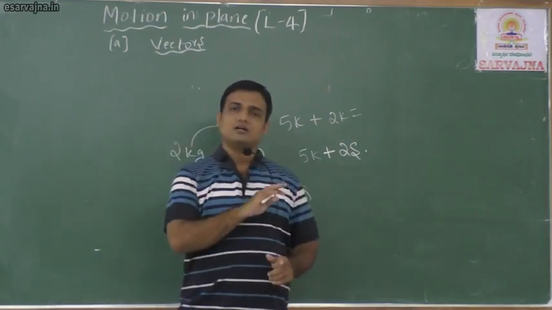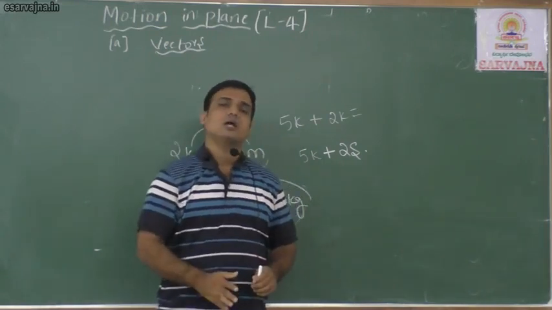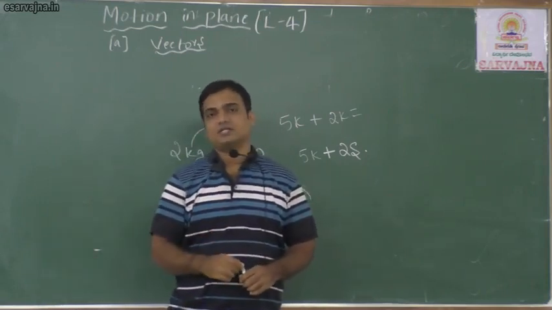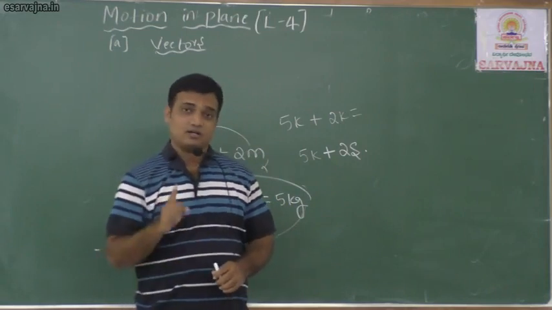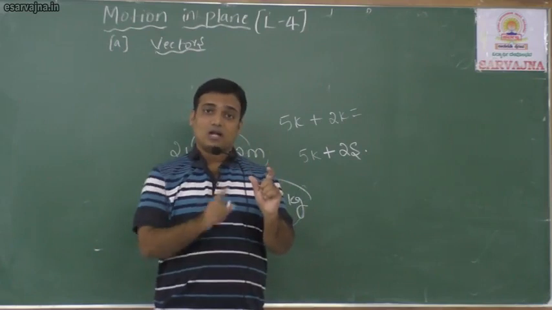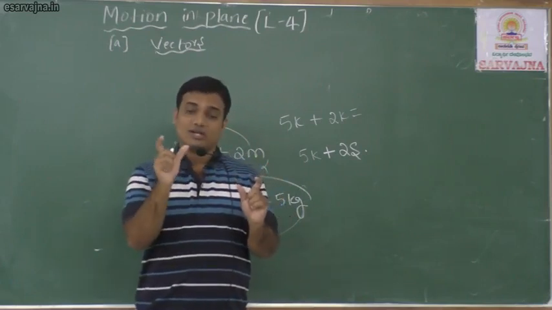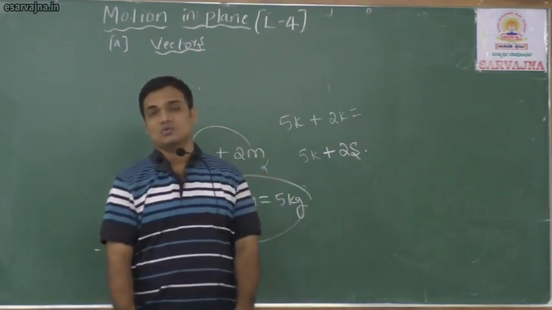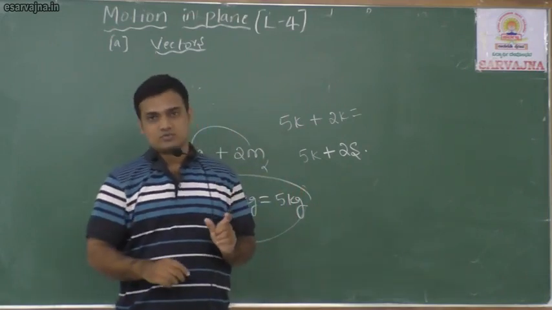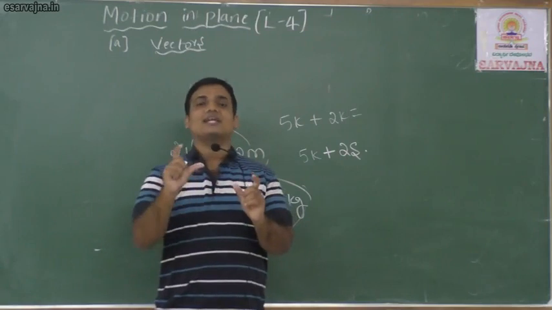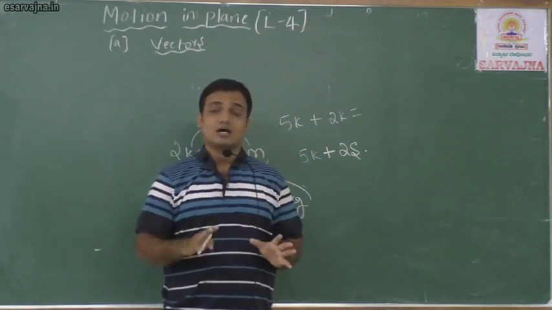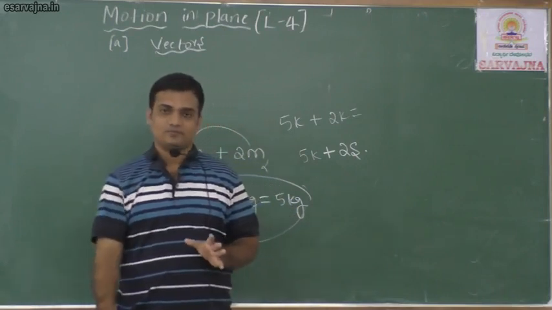To add a vector quantity, you require two things: one is the unit, and along with that you require direction also. If the unit is the same, you can add vectors. Of course, if the direction changes, you will get a different result.